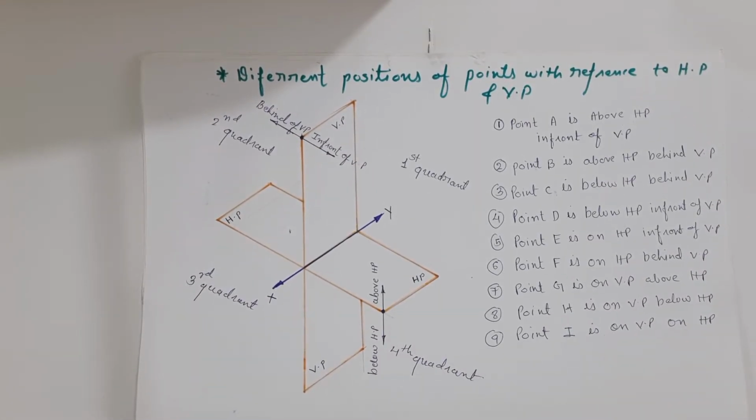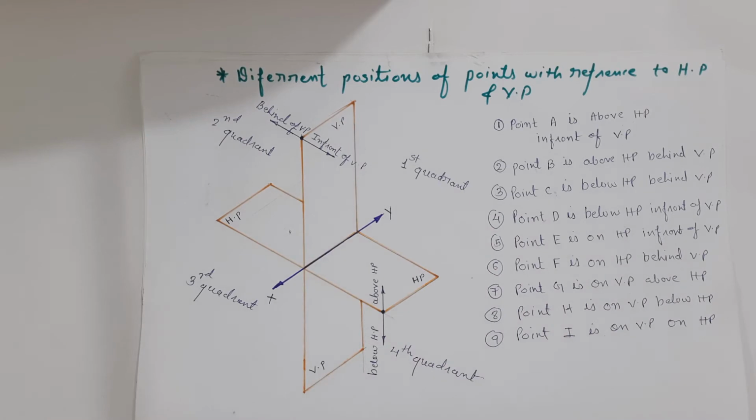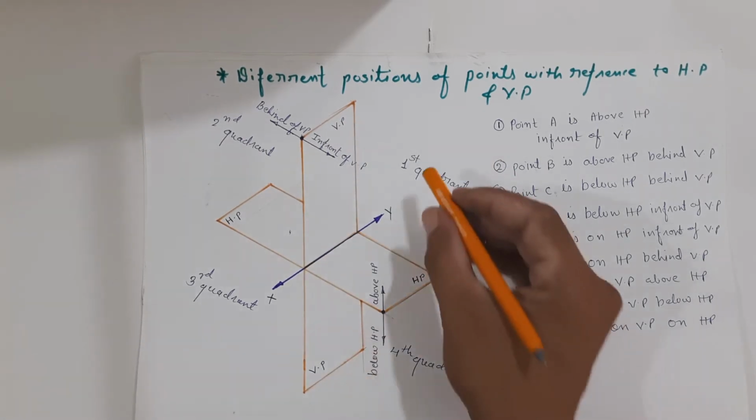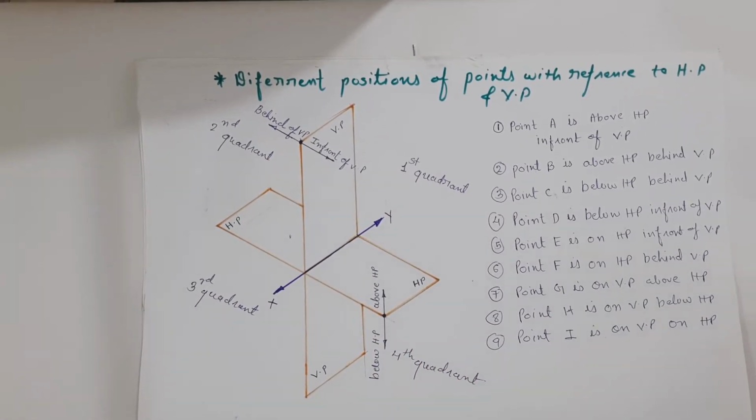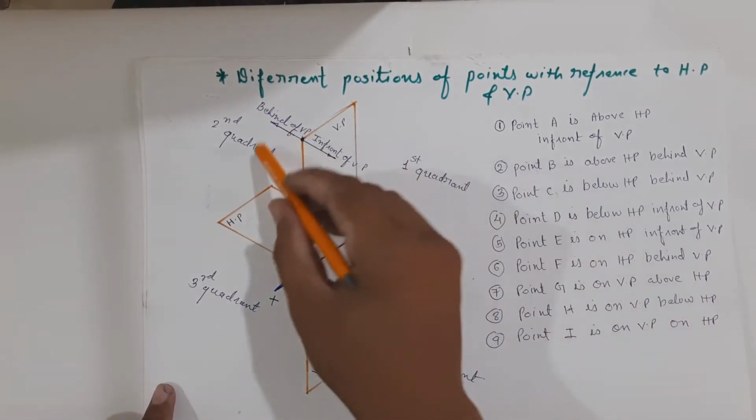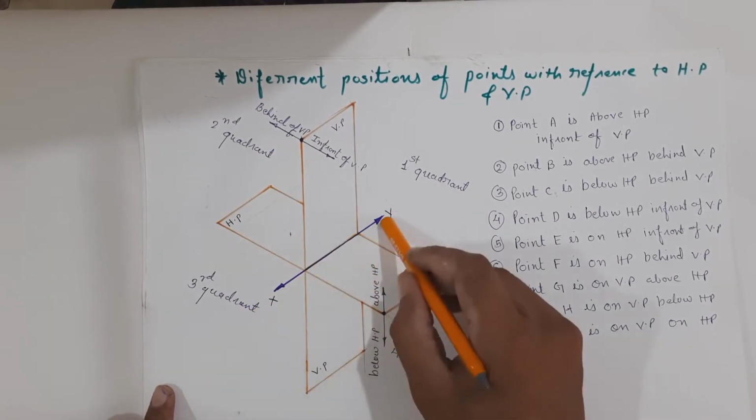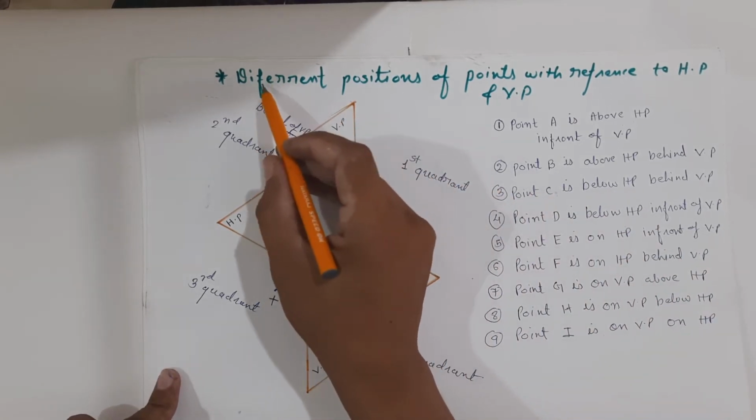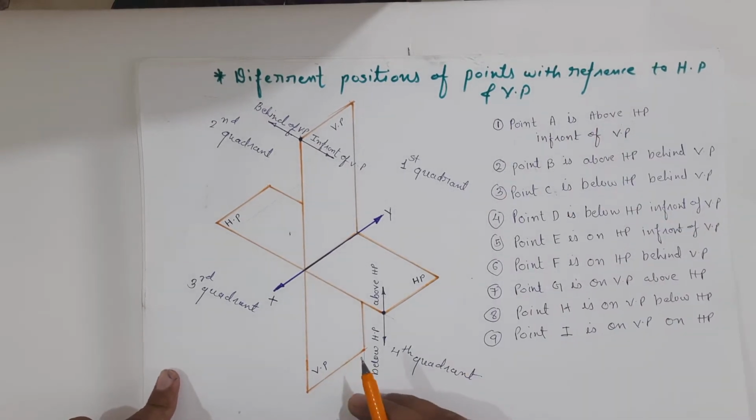Now here I have shown the horizontal plane and vertical plane in a different way. So this will be the horizontal plane and this will be the vertical plane. Here I have shown the horizontal plane, vertical plane to derive the first quadrant, second quadrant, third quadrant and fourth quadrant. So this will be the first quadrant, this will be the second quadrant, third quadrant and fourth quadrant. This will be the XY reference line. Now we have to discuss about the different positions of the point with reference to HP and VP.